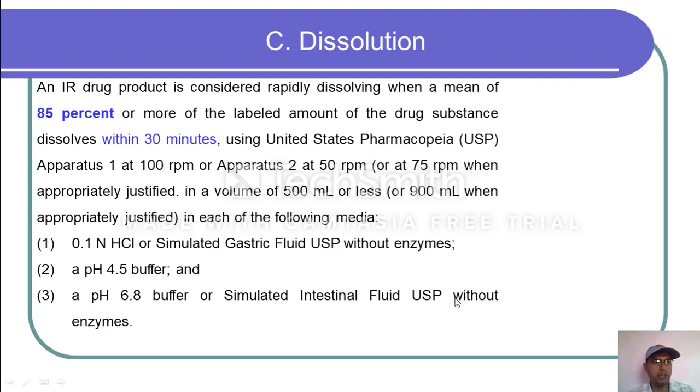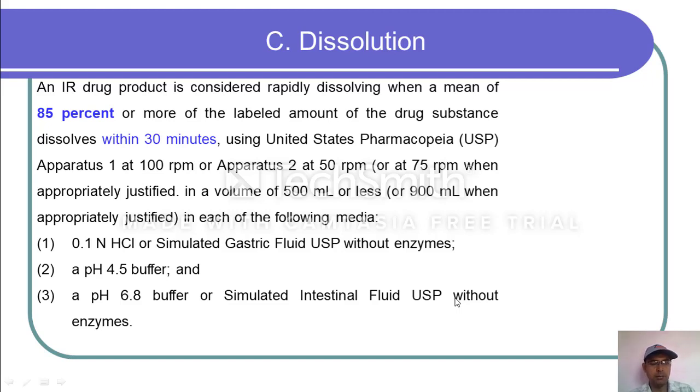Dissolution. An immediate release drug product is considered rapidly dissolving when a mean of 85% or more of the labeled amount of the drug substance dissolves within 30 minutes, using United States Pharmacopoeia (USP) apparatus 1 at 100 rpm or apparatus 2 at 50 rpm, or at other conditions including 75 rpm when appropriately justified, in a volume of 500 ml or less, or 900 ml when appropriately justified, in each of the following media.